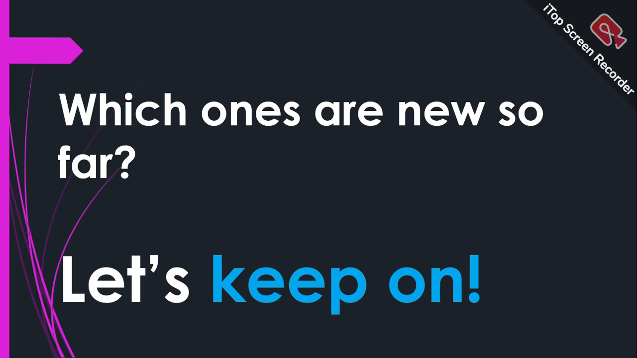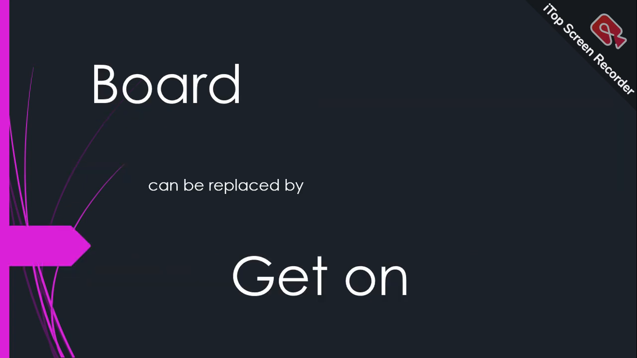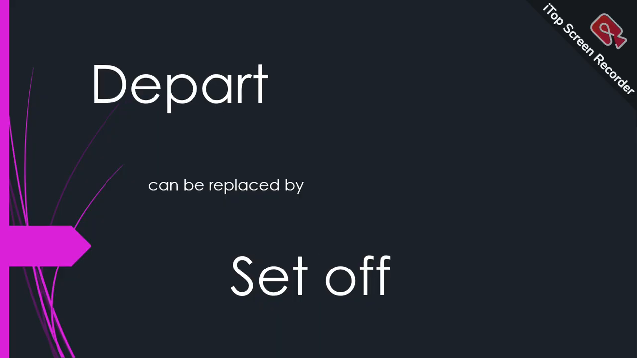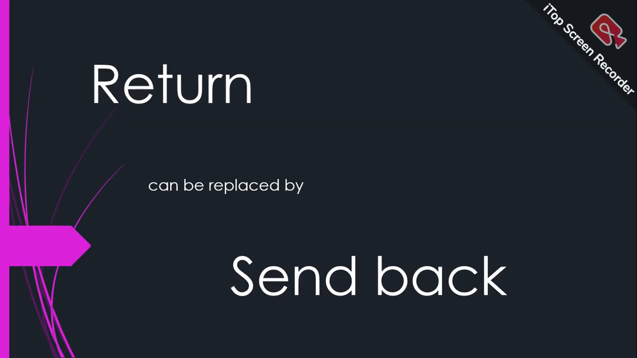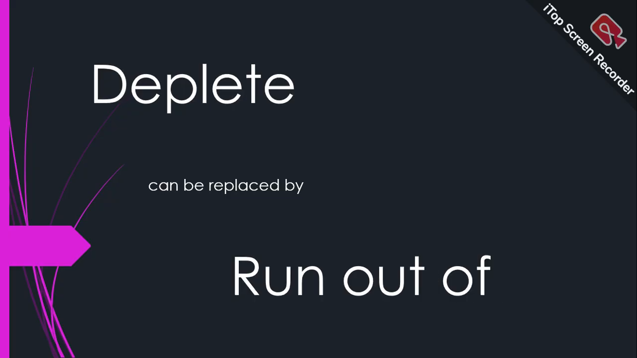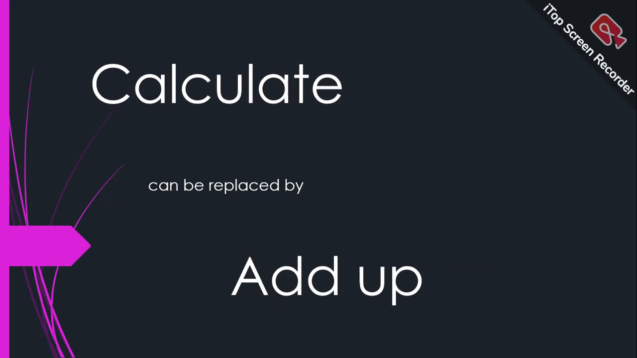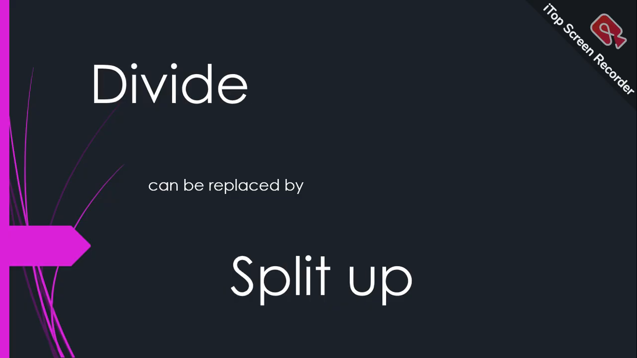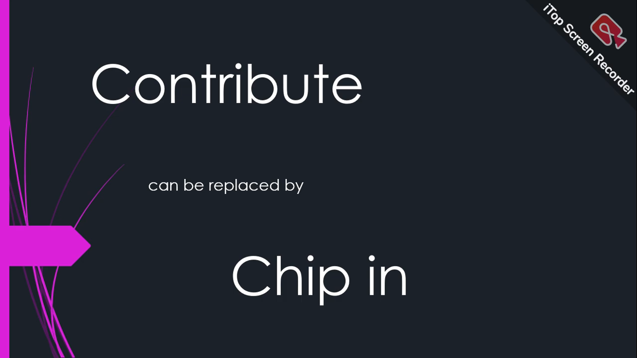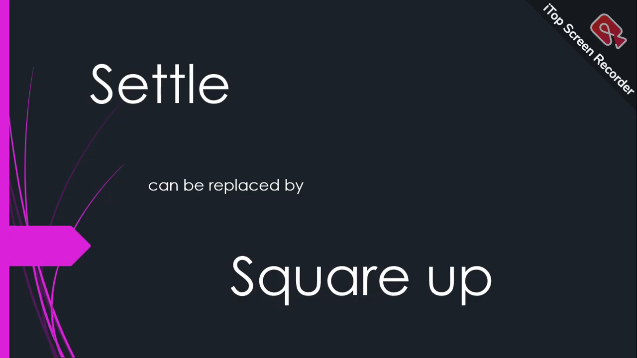Which ones are new so far? Let's keep on. Board can be replaced by get on. Depart can be replaced by set off. Return can be replaced by send back. Deplete can be replaced by run out of. Calculate can be replaced by add up. Divide can be replaced by split up. Contribute can be replaced by chip in. Settle can be replaced by square up.